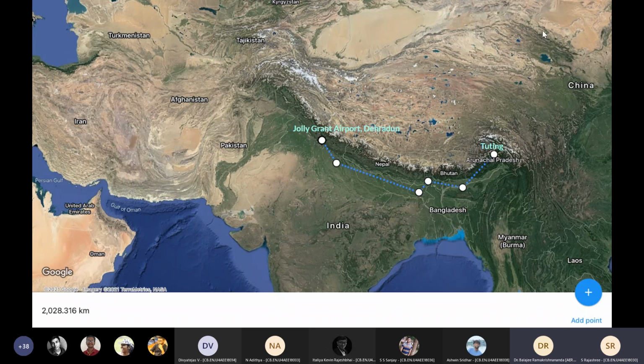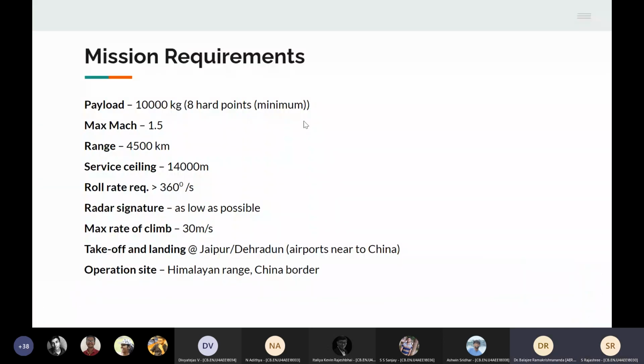So the map here shows our longest possible route that the aircraft will have to take. As per the mission requirements, we're supposed to take off from Dehradun and... Show the requirements first, always. Show the specifications and requirements first. These are our requirements.